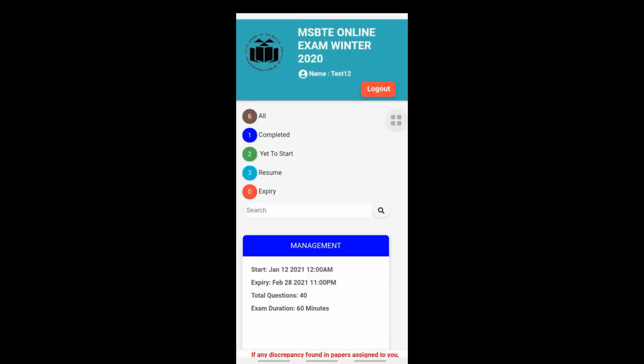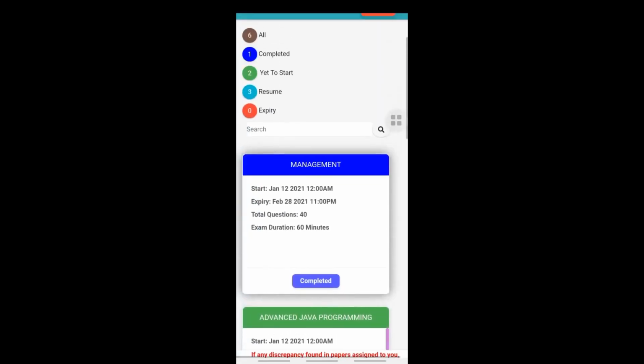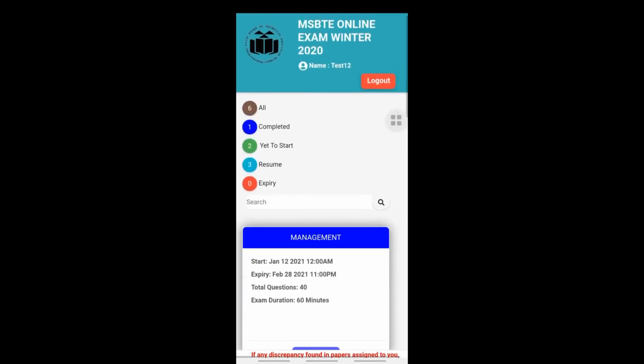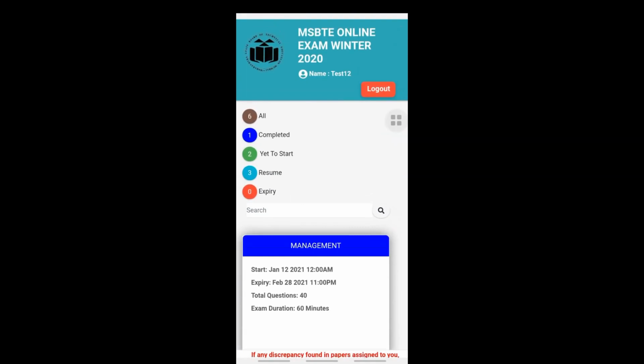Now the exam status will get updated as completed. Now you cannot reattempt this exam again. Now please make sure that you log out of the system.